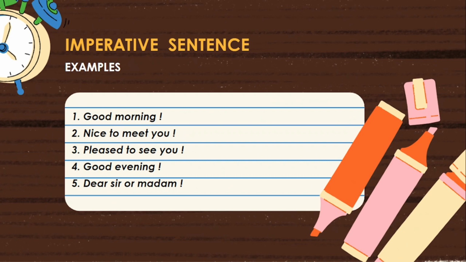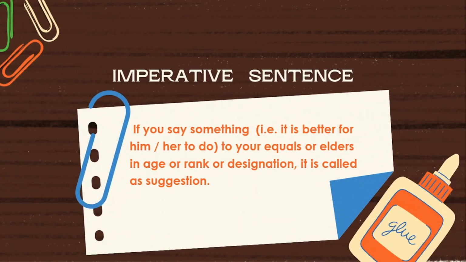Now, let us see the difference between a suggestion and an advice. First, let us see what a suggestion is. For example, if you say to your equals or elders in age or rank or designation something that is better for him or her to do, it is called a suggestion.